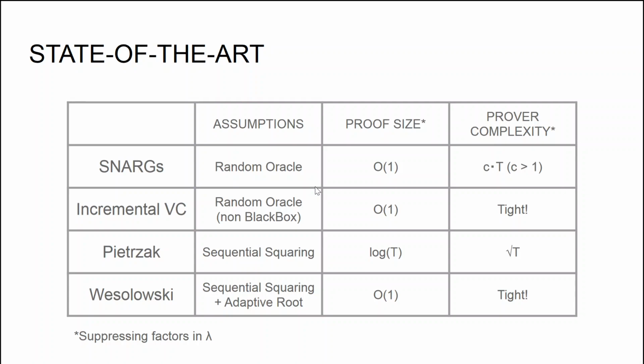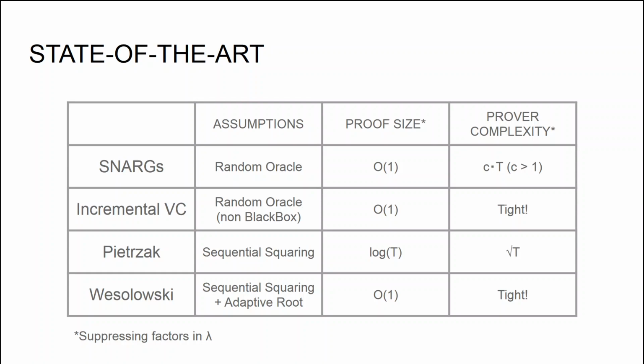It's actually not hard to see that given a SNARK, I can construct a verifiable delay function which is unconditionally secure in the random oracle model, and it has an optimal proof size, so a constant size proof, again in the random oracle model. And the prover complexity is not optimal, in particular it is some constant times the time parameter t, because computing a SNARK over a certain sequential computation takes more time than the actual computation itself.